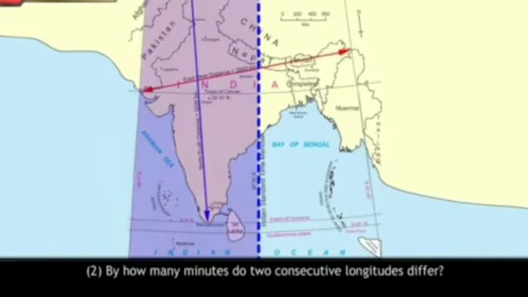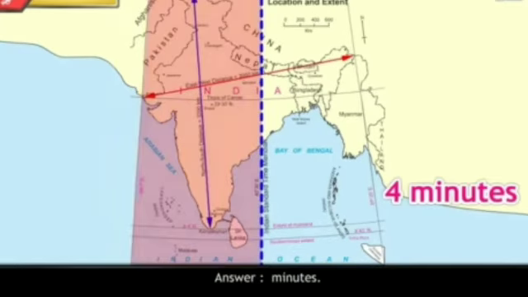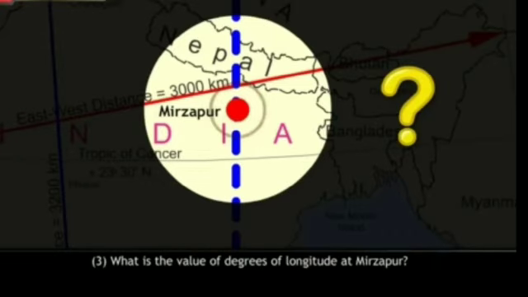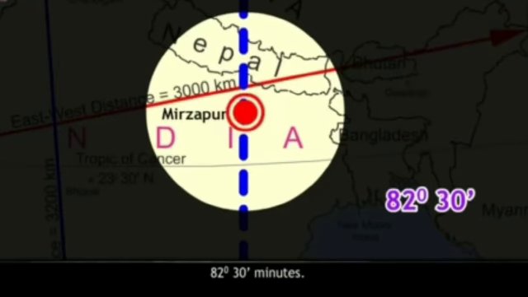Second question: by how many minutes do two consecutive longitudes differ? Answer: 4 minutes. Next question: what is the value of degrees of longitude at Mirzapur? Answer: 82 degrees 30 minutes.